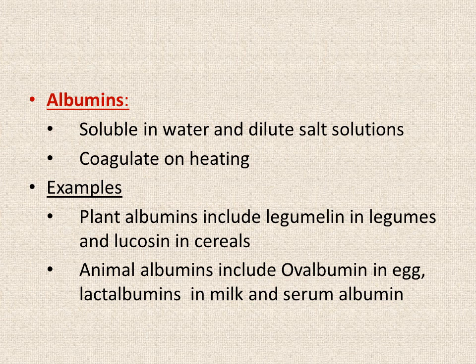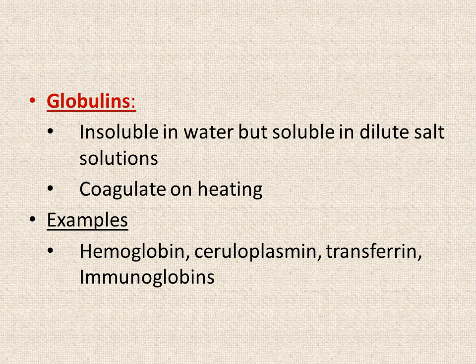So another category of simple proteins is albumins. Albumins are small globular proteins which are soluble in water and dilute salt solutions, and they coagulate on heating. Some examples include plant albumins such as legumelin in legumes and leucosin in cereals. And animal albumins include ovalbumin in egg, lactalbumins in milk, and serum albumin. And serum albumin, as you might know by now, is the main source of oncotic pressure inside the plasma.